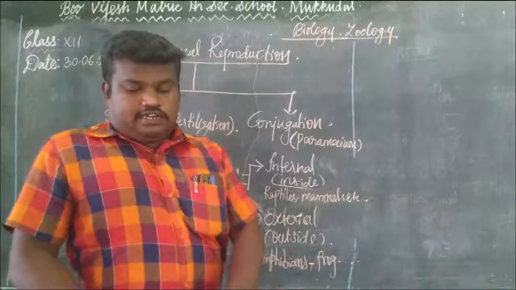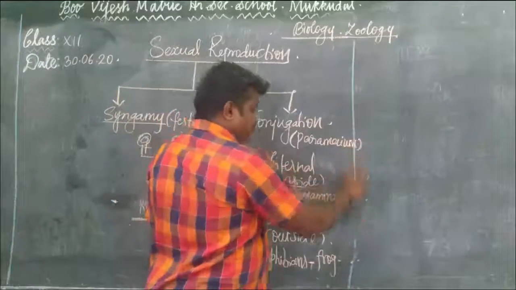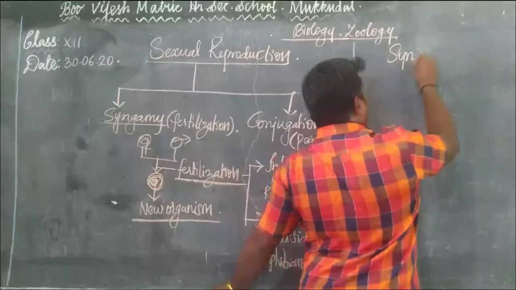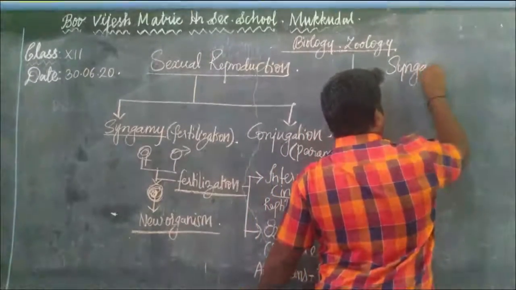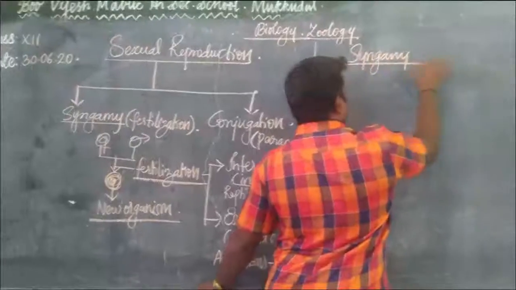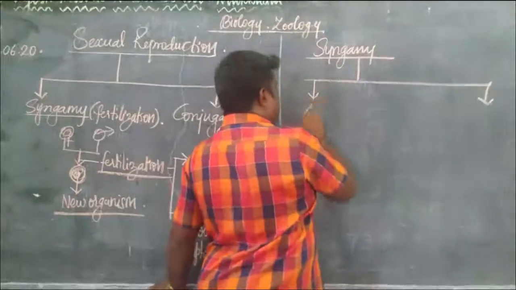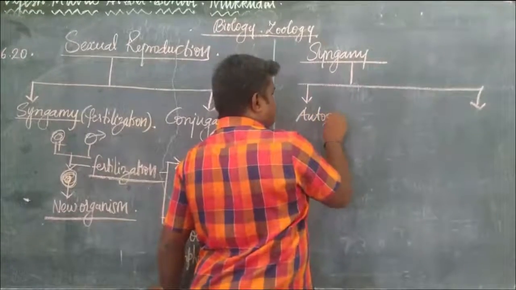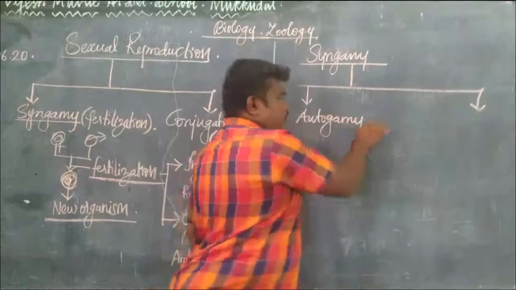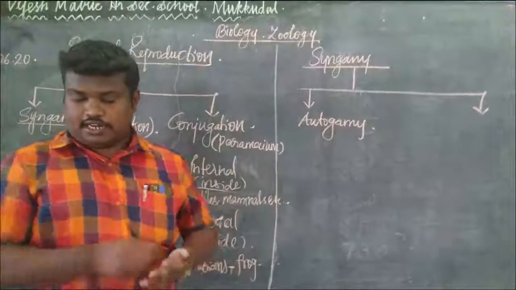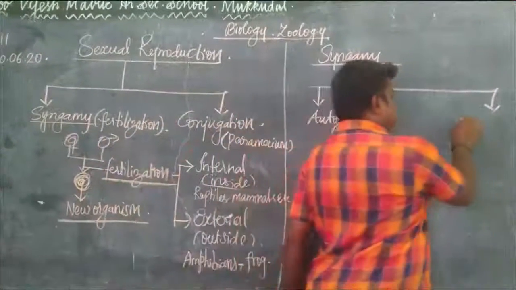Then the syngamy is classified into two types. One is autogamy and another one is exogamy.